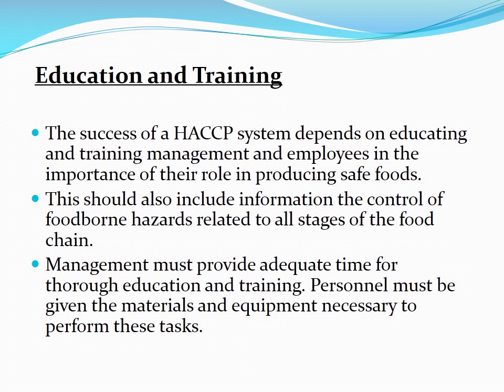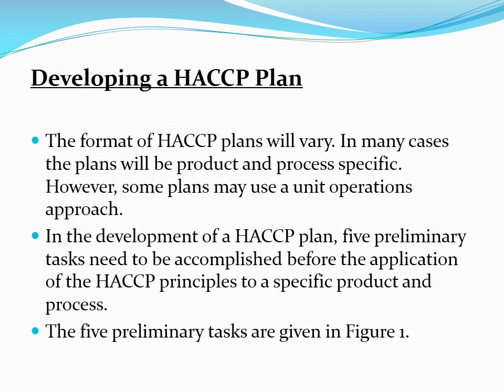Education and training. The success of a HACCP system depends on educating and training management and employees in the importance of their role in producing safe food. This should also include information on the control of foodborne hazards related to all stages of the food chain. Management must provide adequate time for thorough education and training. Personnel must be given the materials and equipment necessary to perform this task.